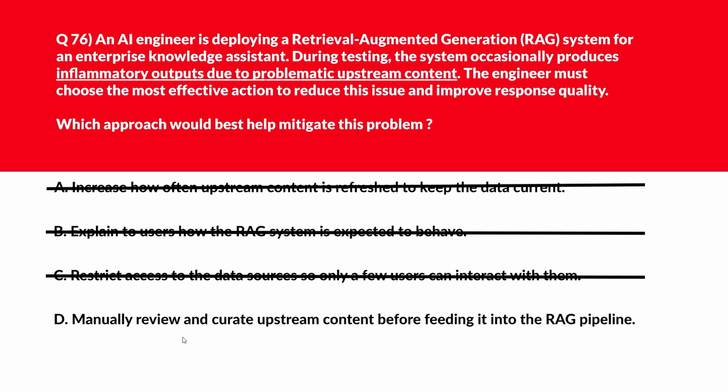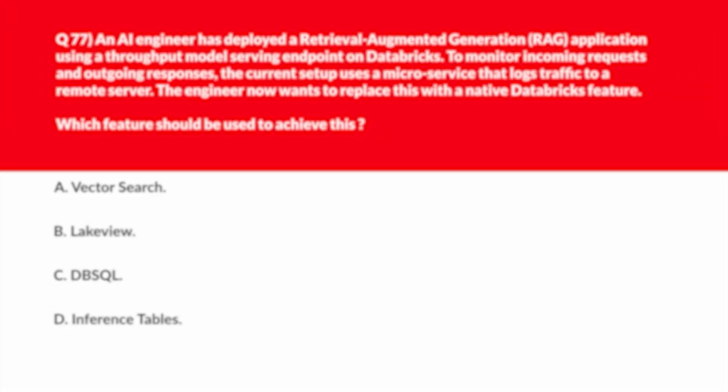It says manually review and curate upstream content before feeding it into the RAG pipeline. Manual curation removes harmful or offensive material before it influences generated responses. Looks good. We'll lock option D as the right answer.